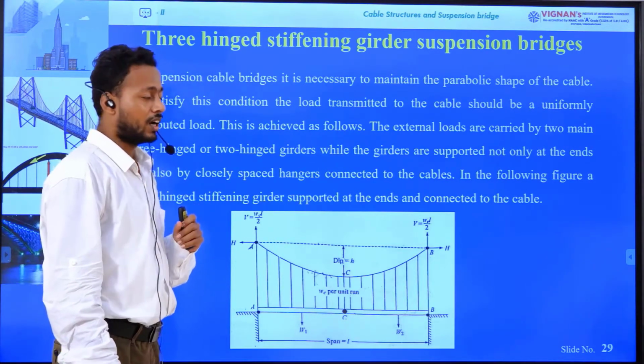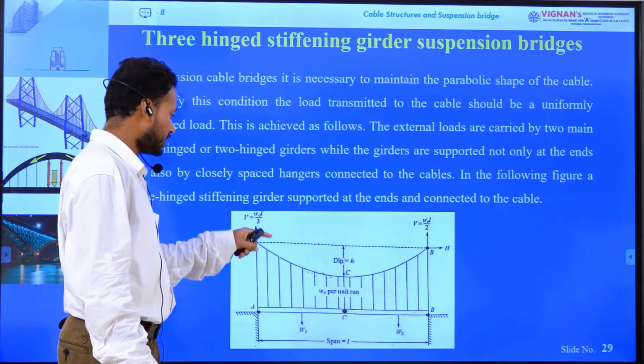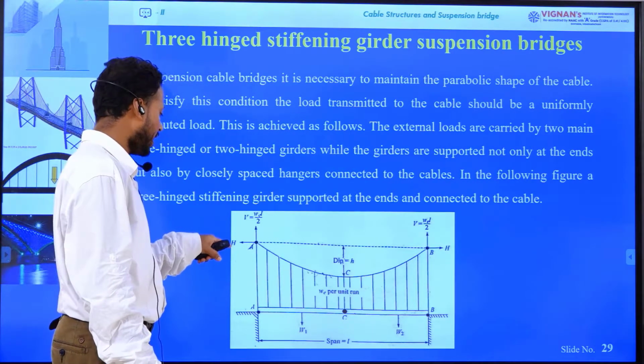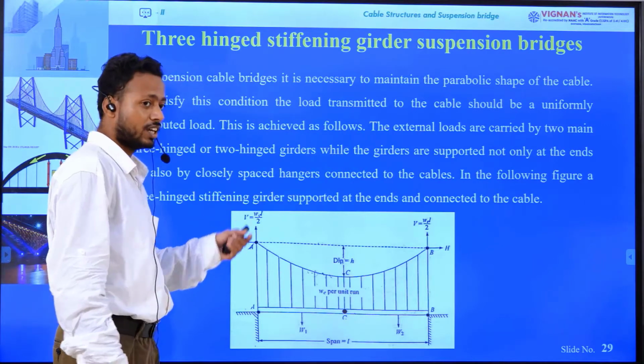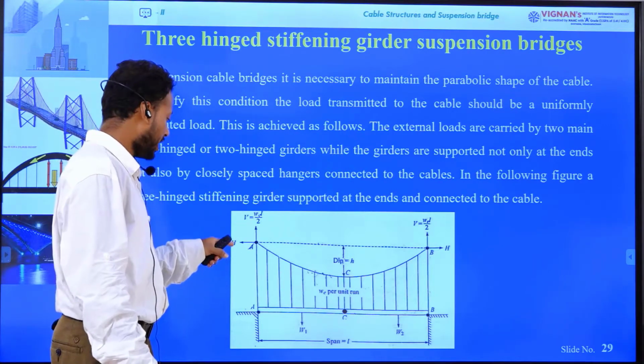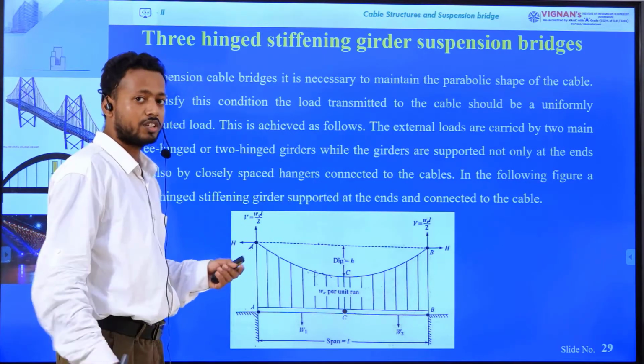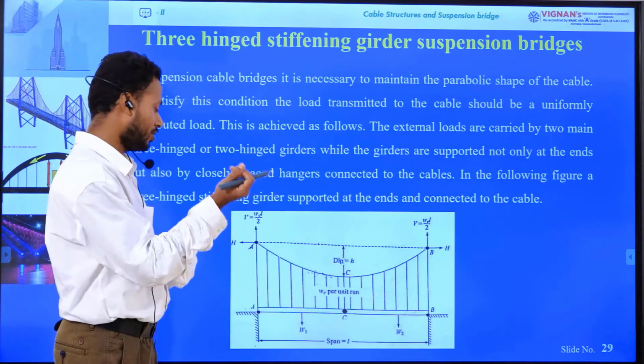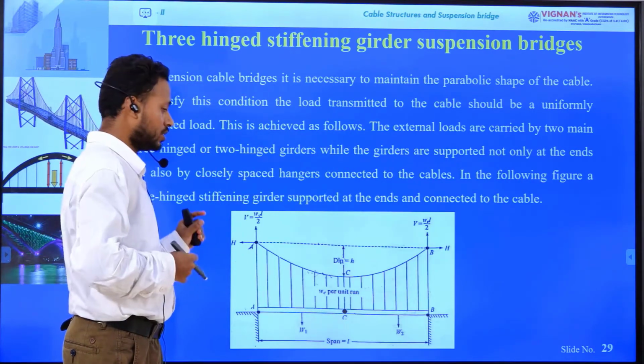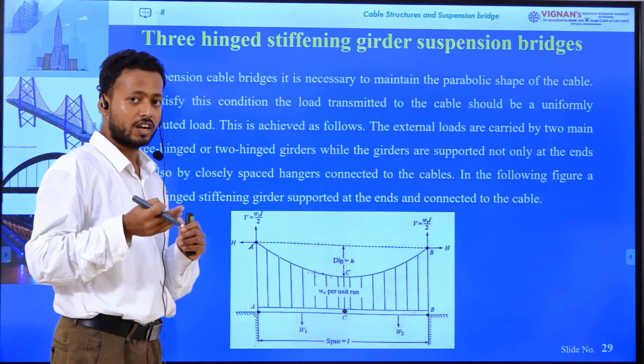That means if the cable profile is not parabolic, then it may be that the H value is 10 and the V value is 10,000, or the H value is 600 and the V value is 15. So it is not consistent, but we would like to maintain consistent horizontal and vertical reactions.